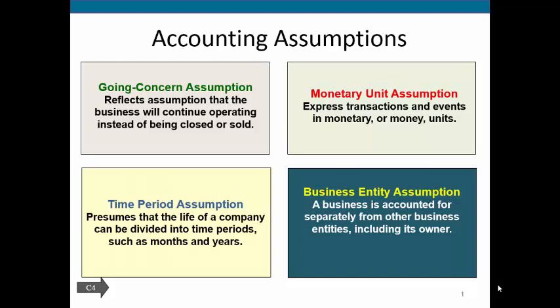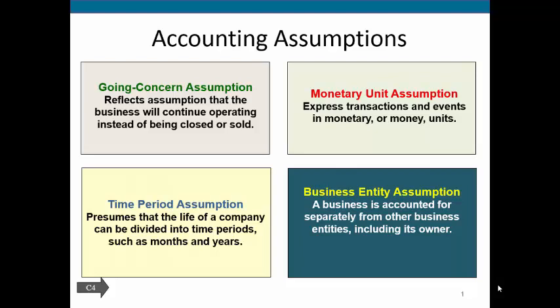Finally, we have the business entity assumption, and this tells us that no matter what the business is, we want to assume that the business is separate from the people that own or run the business. On the next slide, we're going to look at some different types of business. And I want to note that even if someone has what we call a sole proprietorship, meaning this is your personal business, you don't lump all of your personal business transactions in with your personal money.